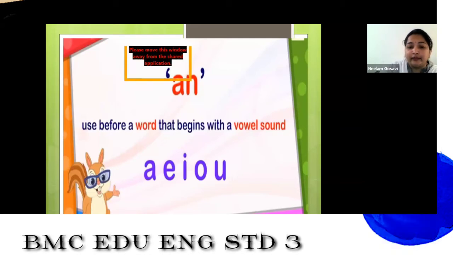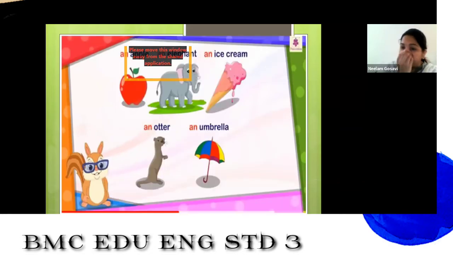But always remember the vowels A, E, I, O, U. These are a few examples where we use an.